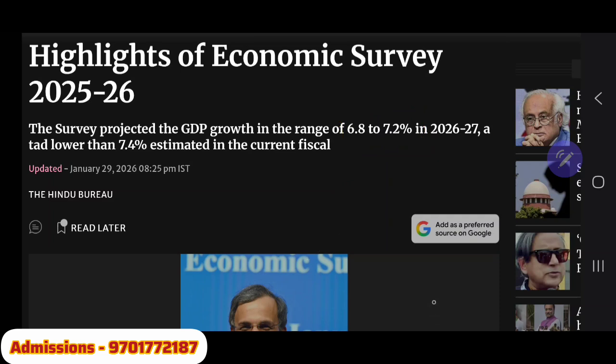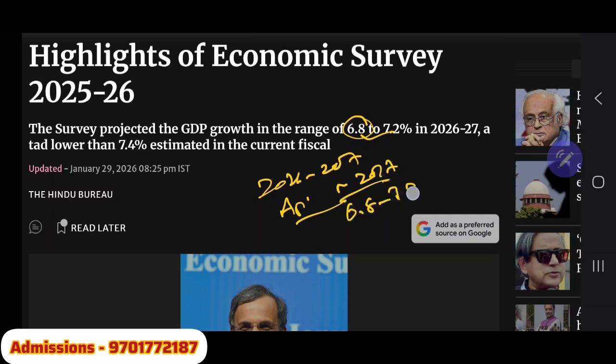Okay, right. So the survey says that the GDP growth rate is in the range of 6.8 to 7.2%. This is the projected growth rate for 2026 to 2027, meaning April 1st 2026 to March 31st 2027. So we are expecting that GDP will grow by 6.8 to 7.2%, whereas for the year 2025 to 2026 the projection was 7.4%.